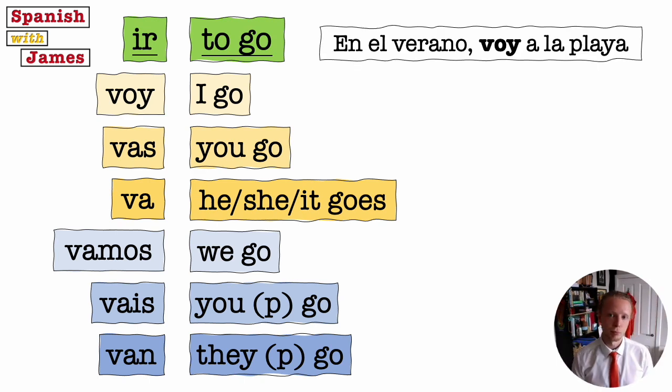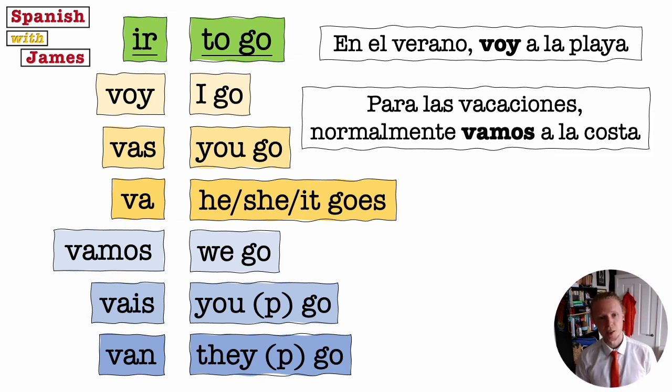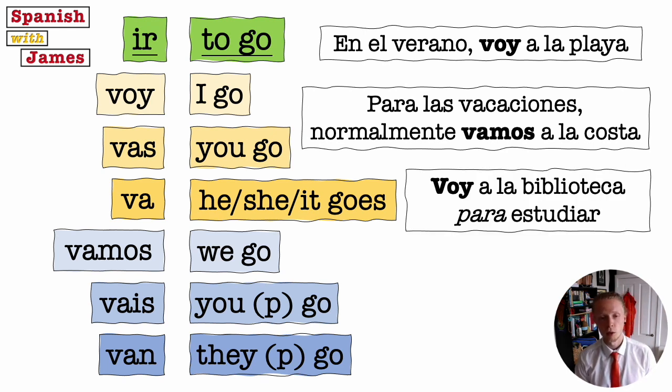En el verano voy a la playa. In the summer I go to the beach. Para las vacaciones normalmente vamos a la costa. For the holidays, normally we go to the coast. Voy a la biblioteca para estudiar. I go to the library in order to study.